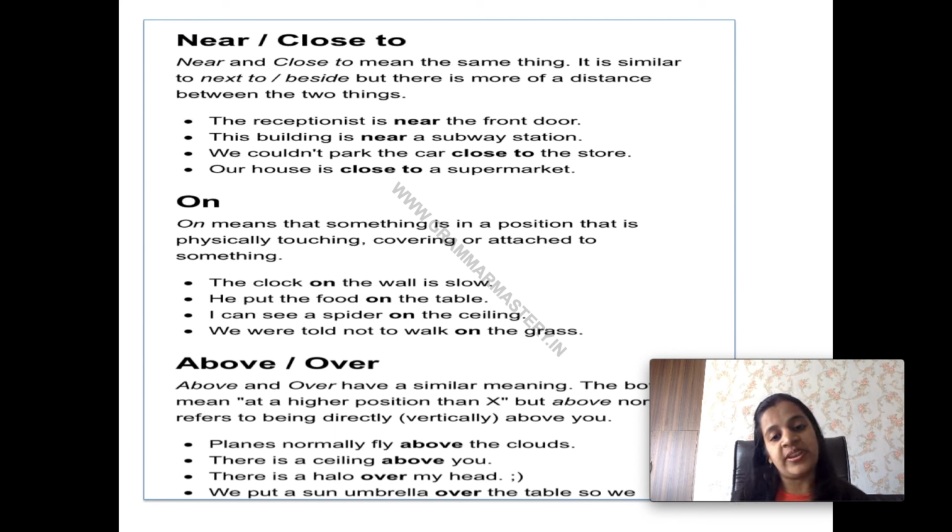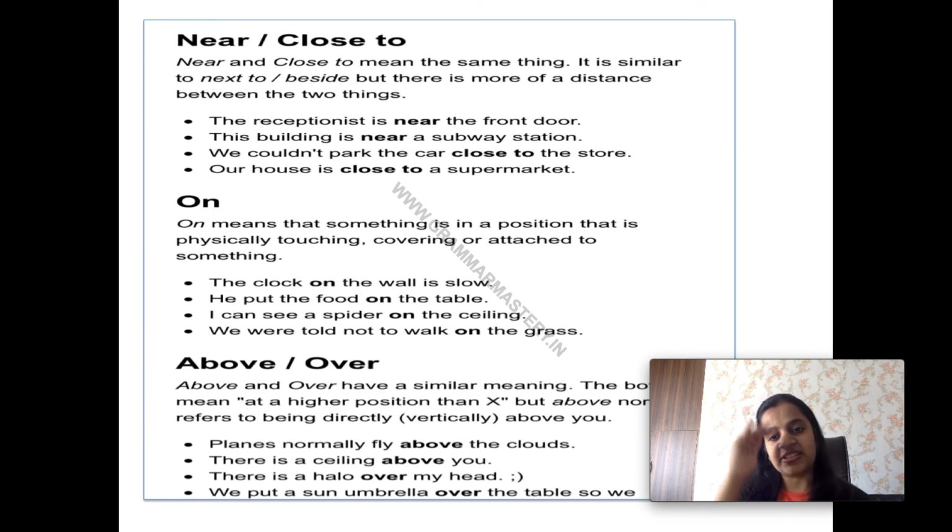Above and over, it also means ऊपर. They have some sort of similarity, but basically we say when something is above something, कोई चीज़ किसी चीज़ के ऊपर है but that is not touching that object physically, then we use the word above. Like there is the speaker above the television.